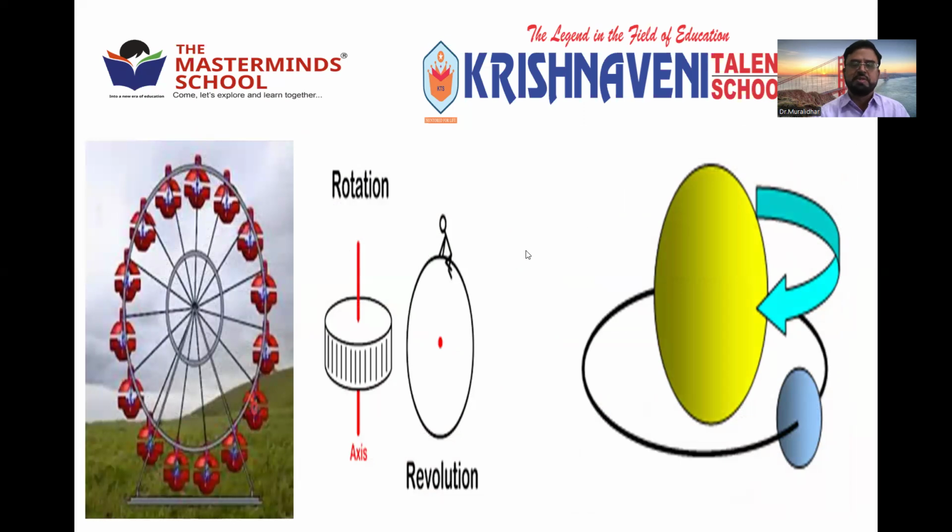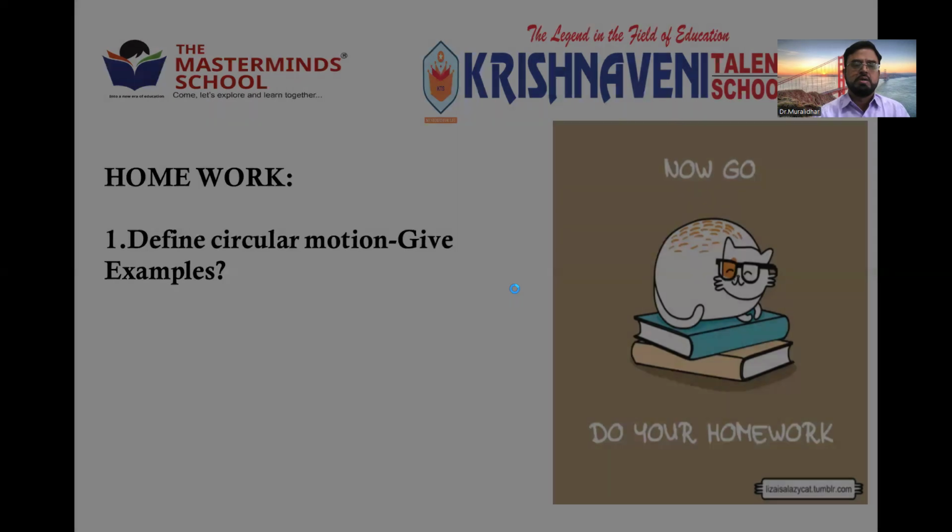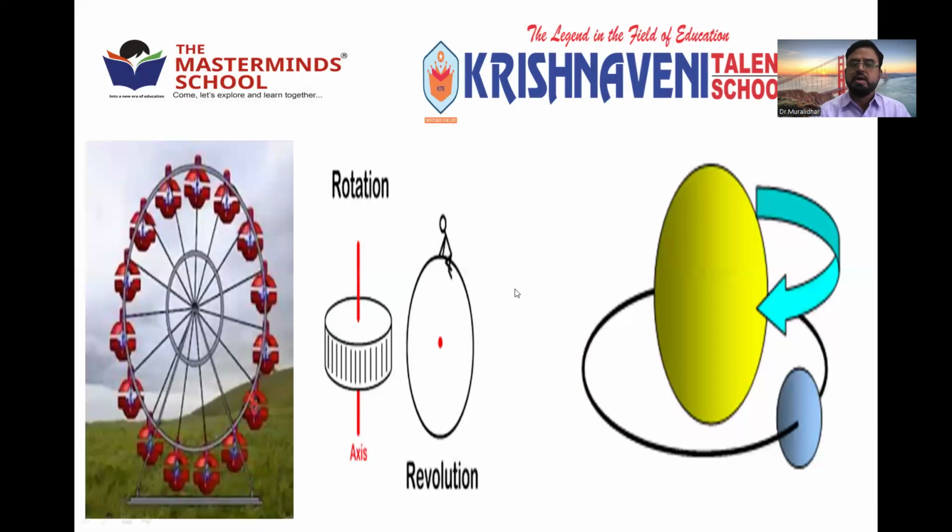There are beautiful examples: you can see how the giant wheel revolves and rotates. All these are examples of circular motion, whether horizontal, vertical, or spinning around itself. All come under the same type of motion called circular motion.